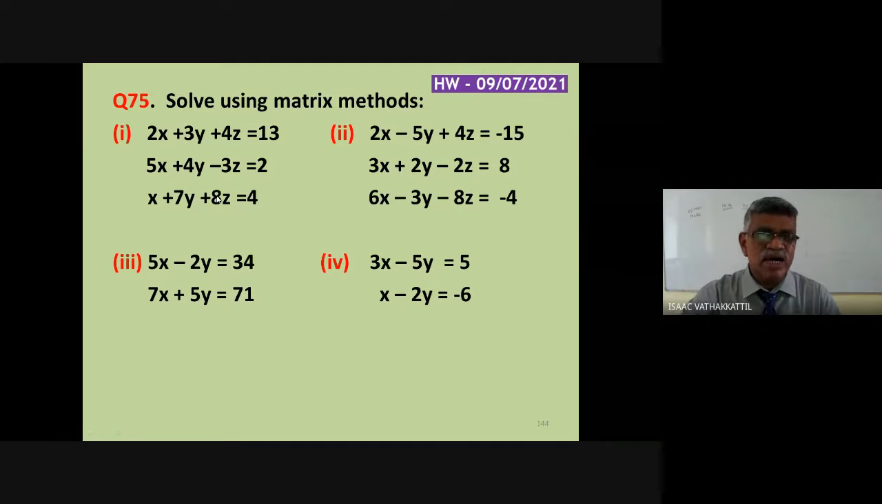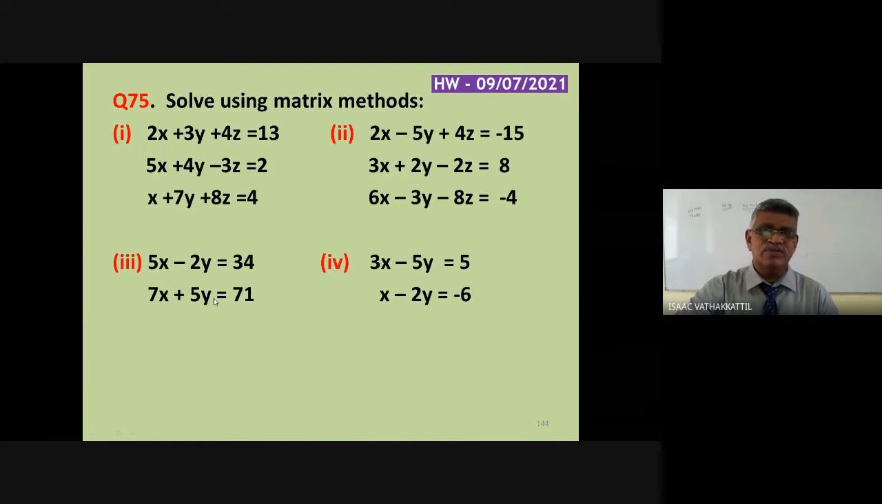First one is a 3 by 3 matrix. Second again 3 by 3, because it has 3 equations in 3 unknowns. Third one, you may find very comfortable to eliminate the variables and find, but you are asked to solve using matrix methods only. If you apply some other method and solve, it won't be accepted at all. When a method is specified, that's a part of the question, you cannot change the method.